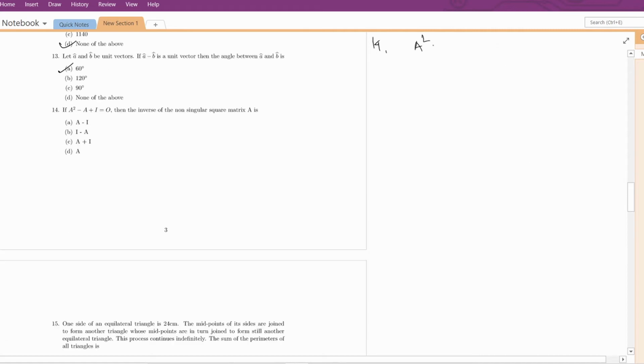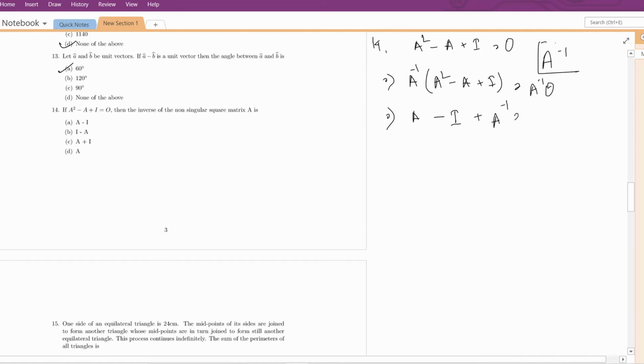Question 14. A square minus A plus I equal to null matrix. Then we have to find the inverse of the matrix, A inverse. Just multiply A inverse on both sides, then we'll get A inverse into A square, this is A inverse A, this is identity matrix, A inverse I, this is A inverse, and this is again null matrix. So we'll get A inverse equal to I minus A, which is option B. This is the right answer.